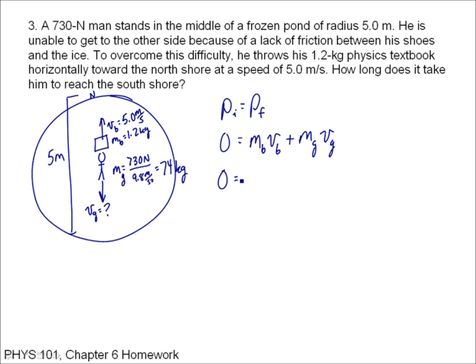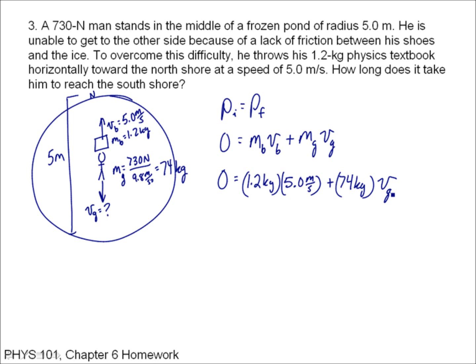Let's just put in some numbers. Mass of the book is 1.2 kilograms. Velocity of the book is 5.0 meters per second, in the positive direction, north is positive, plus the mass of the guy, which we figured to be 74 kilograms, times the speed of the guy.